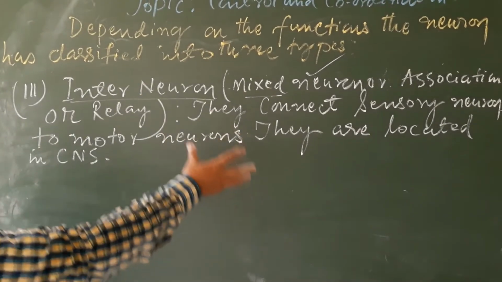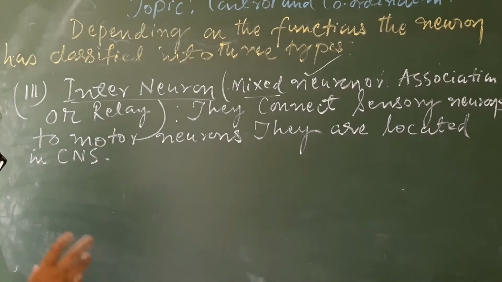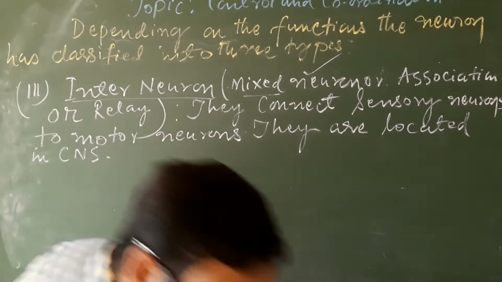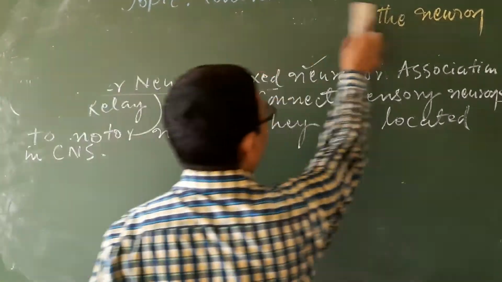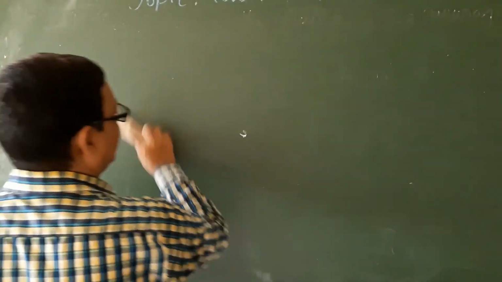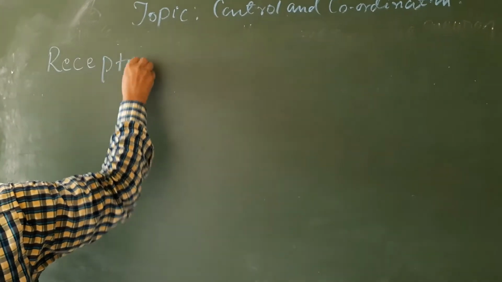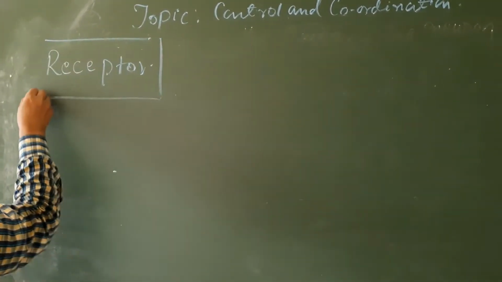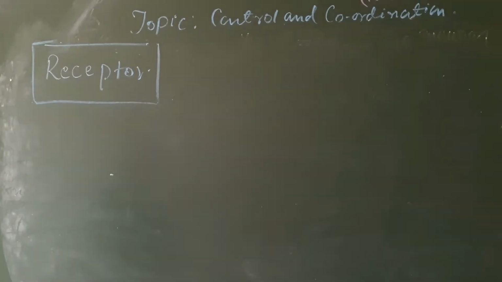Depending upon this type, all the communication functions will be followed within our nervous system. Like you may look here, just a flow diagram or chart, like your receptor. This is the first part, and how the communication takes place within the body with the help of the nervous system.